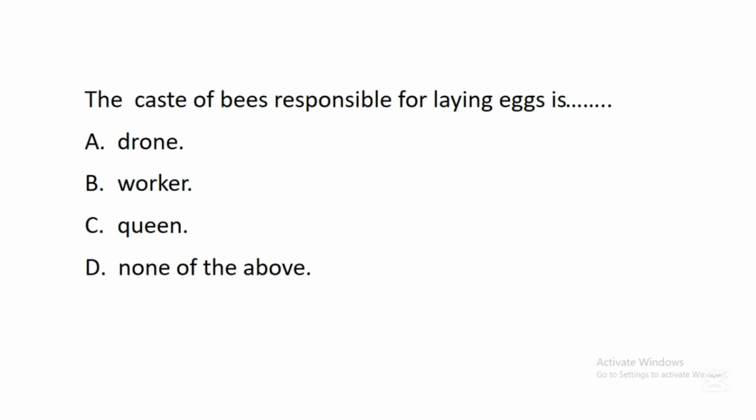The next question says, the caste of bees responsible for laying eggs is dash. A. Drone, B. Worker, C. Queen, D. None of the above. In this question, the correct answer is C. Queen. So this queen is a caste of bee that lays eggs in that population.